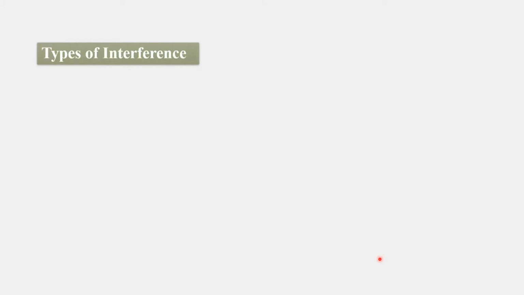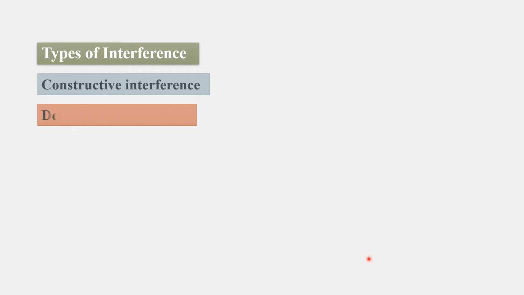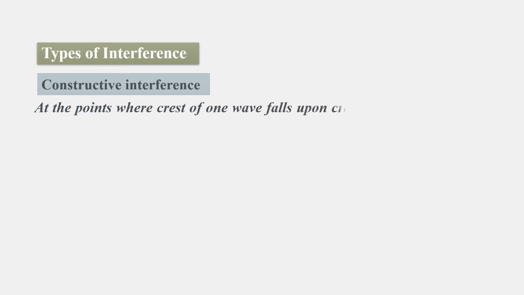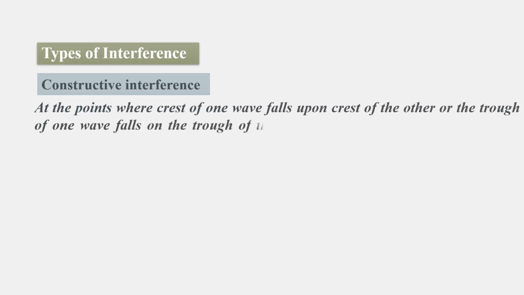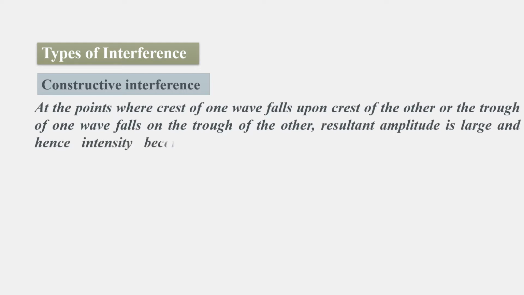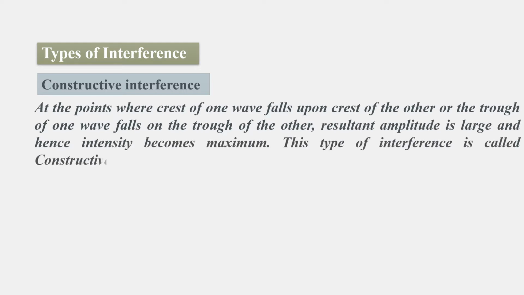Types of interference. First one, constructive interference. Second one, destructive interference. We will see constructive interference first. At the point where the crest of one wave falls upon the crest of the other, or the trough of one wave falls on the trough of the other, the resultant amplitude is large. You studied this phenomenon in 11th, superposition of waves. If a crest falls on a crest, a trough falls on a trough, the resultant amplitude is more and intensity becomes maximum. This type of interference is called constructive interference.